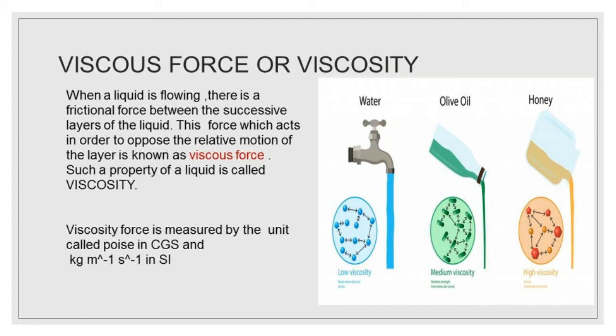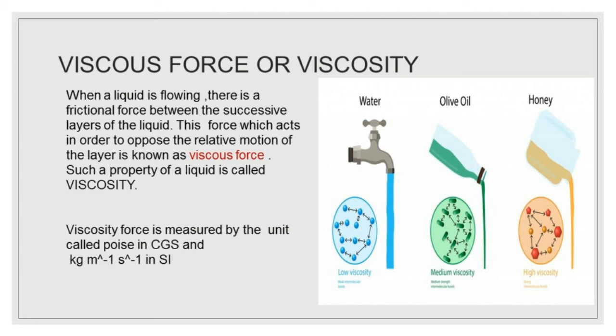Each liquid moves with a different speed. Water flows faster than other liquids. Olive oil flows with a moderate speed. Honey flows very slowly. Between the layers of each liquid in motion, there is a frictional force parallel to the layers of the liquid. This frictional force opposes the motion of a liquid layers while they are in motion.